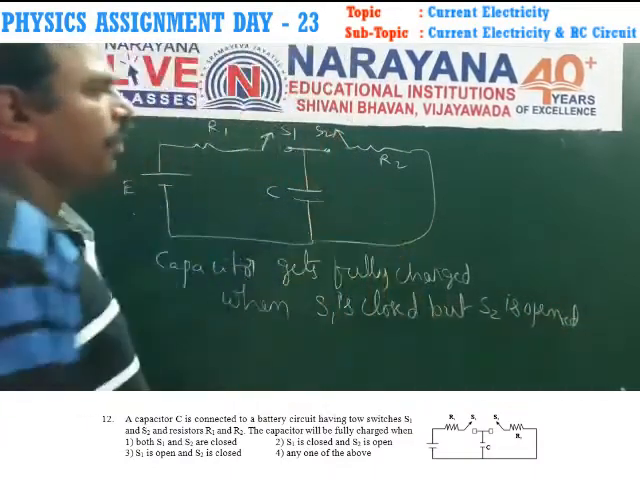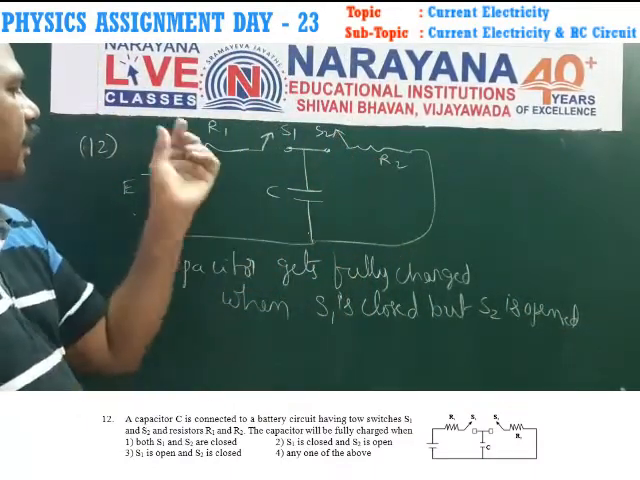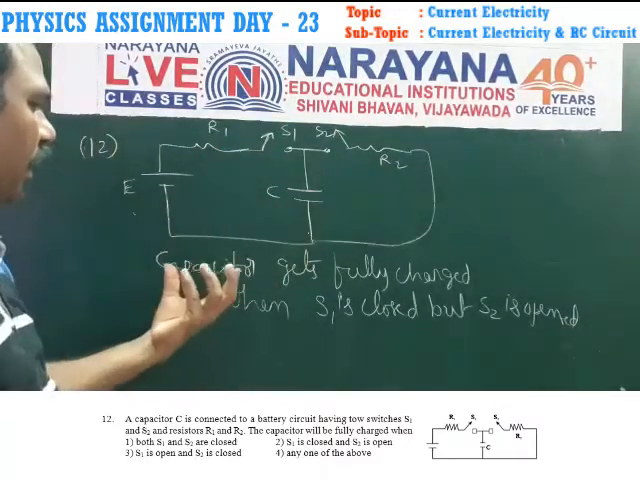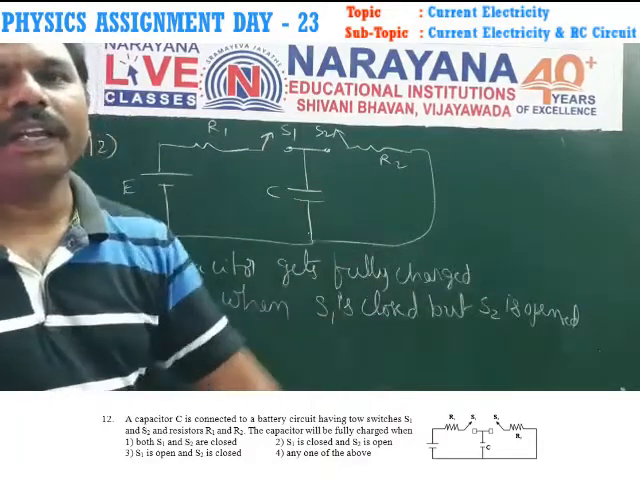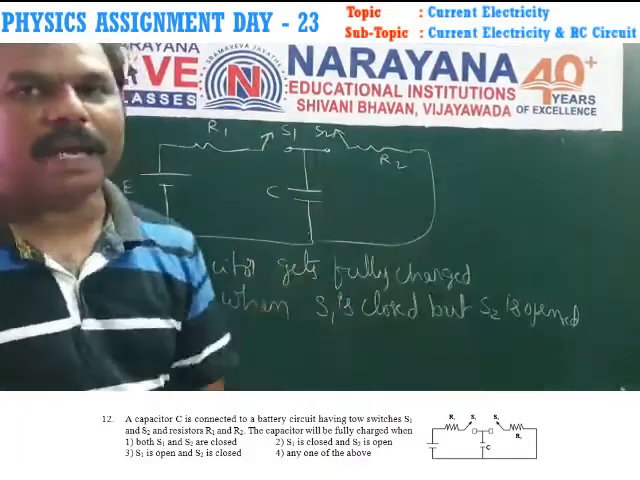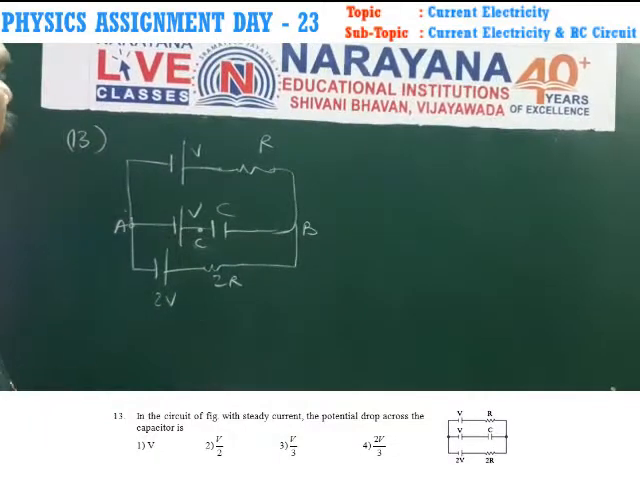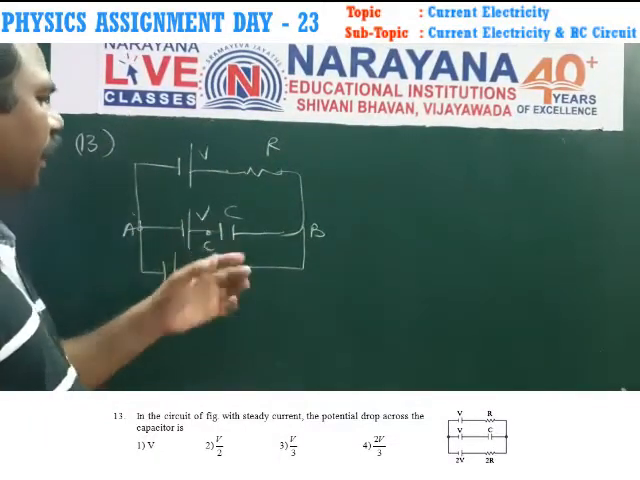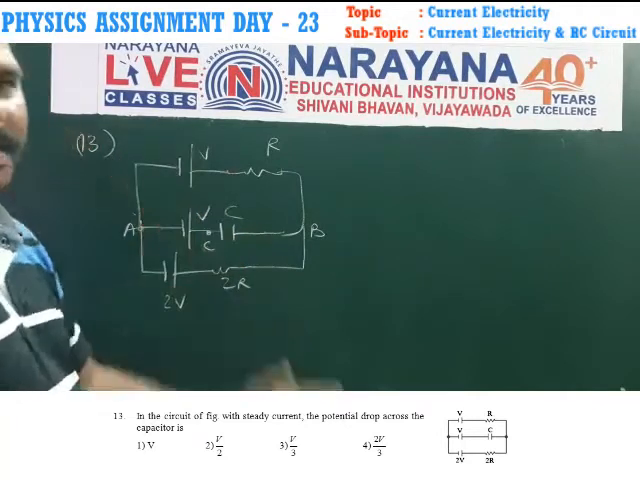So when S2 is open, it is an open circuit, and only the current sent by the battery passes through the capacitor. Then the capacitor gets fully charged, which means it acquires a maximum charge. In the 13th sum, the circuit is given like that, and we have to find the potential difference across the capacitor.